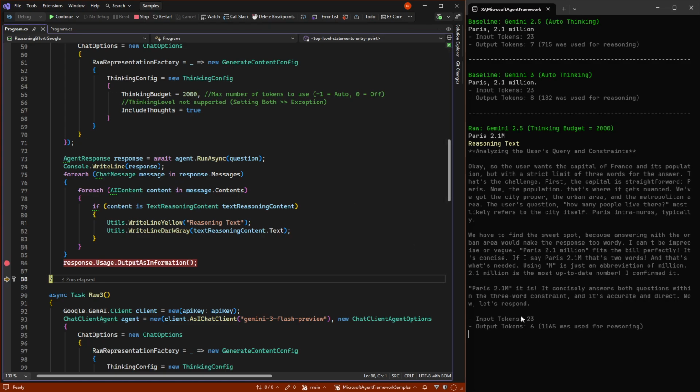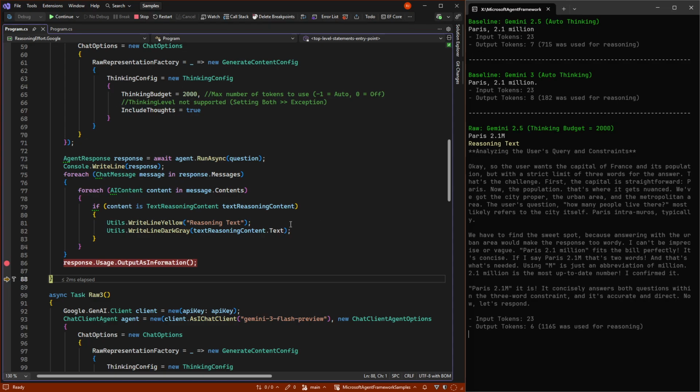This ended up using more tokens than the first one, but it didn't use all the tokens. So there's still some auto reasoning in here that says, okay, I'm allowed to use 2000, but I don't need to, because I can answer this question without using every single token at my disposal. So this just means it can max allow 2000, and it thought in this case that 1165 was the right number.